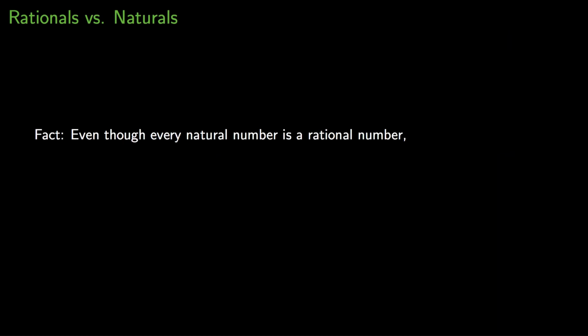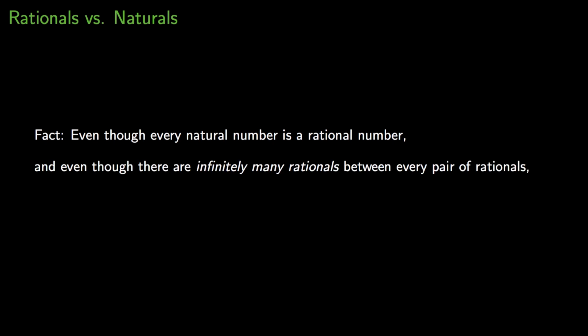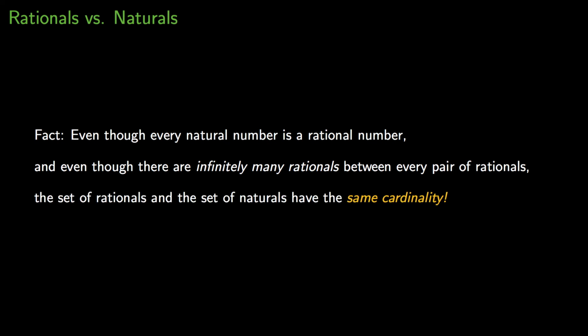Here's something that's even more surprising. Every natural number counts as a rational number, and what that means is the set of natural numbers is inside the set of rational numbers. Even though every natural is rational, even though there are infinitely many rationals between every pair of rationals. So it seems like there's just gobs and gobs of rational numbers, right? There have to be way more rationals than naturals, but that's not true. The set of rationals and the set of naturals have the exact same cardinality.